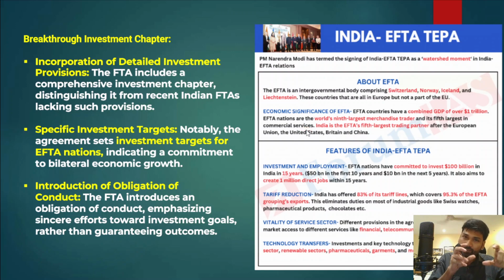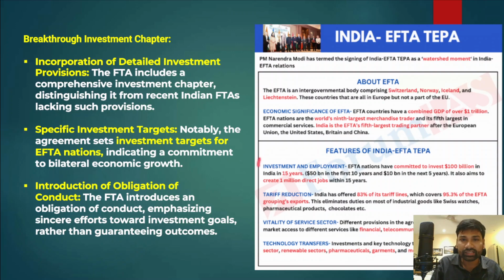If we specifically talk about India and European Free Trade Association bilateral ties, India is the European Free Trade Association's 5th largest trading partner, after the European Union, United States, Britain and China. India comes 5th. So what are the major features of this India European Free Trade Association trade agreement? There are certain key provisions or key features.